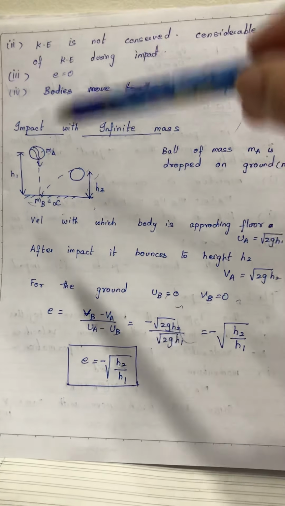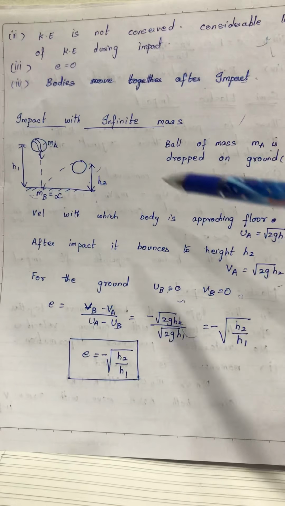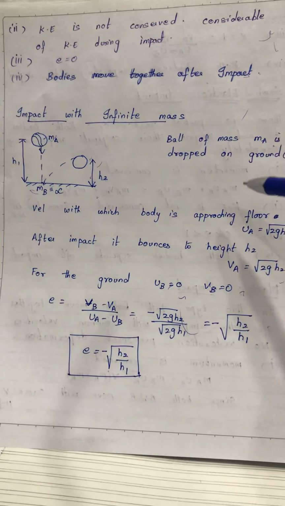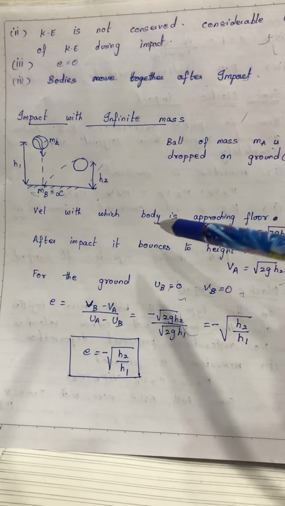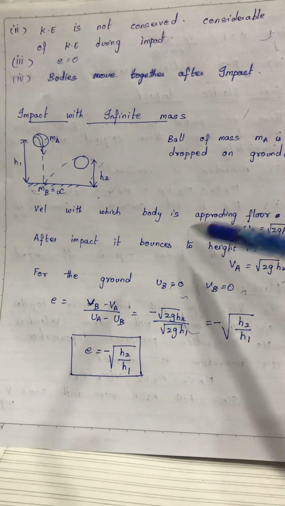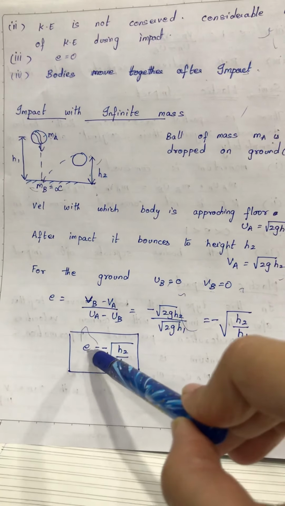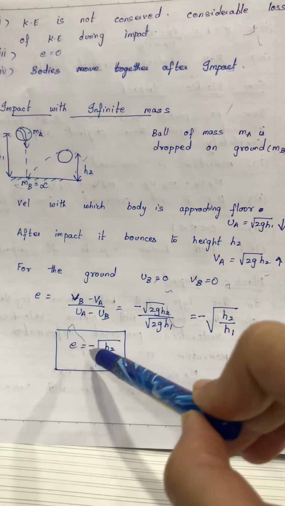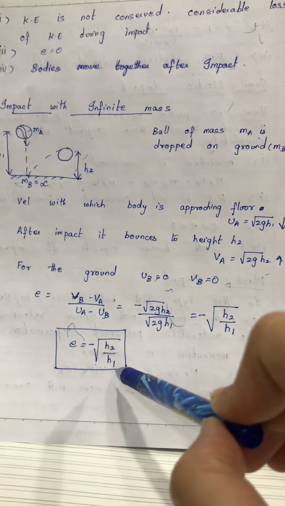So, whenever there is an object which is falling on the ground and rising to a particular height, falling from a height h1 and rising to a height h2, then the coefficient of restitution can be given as E is equal to minus root of h2 by h1.